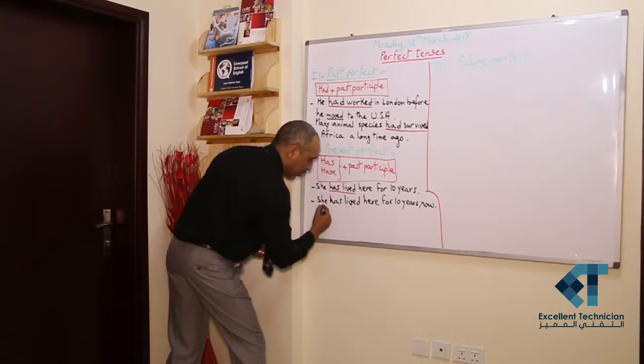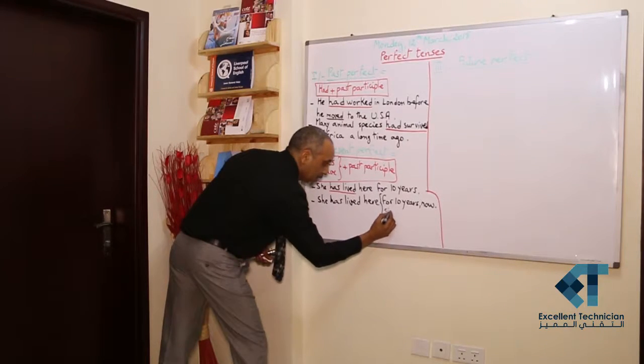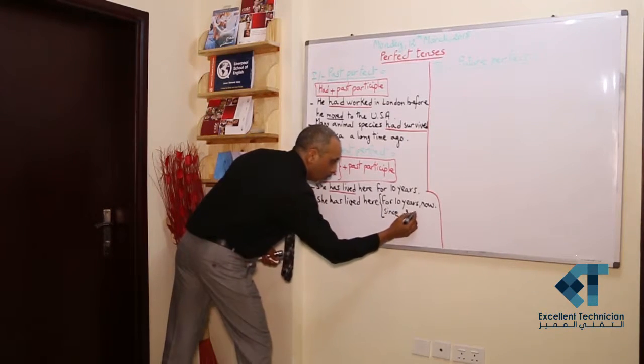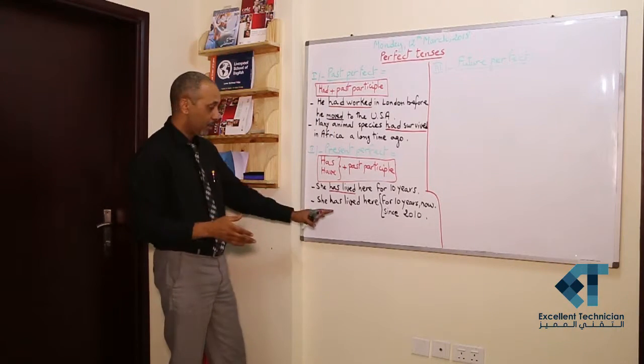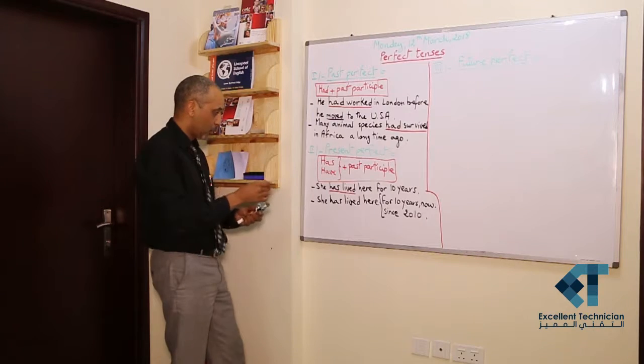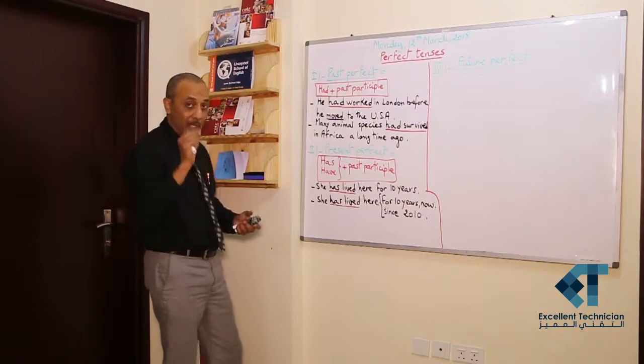Or I can say she has lived here since 2010. I have two possibilities having the same meaning, of course. The verb is has lived. It's the same verb, but the meaning is different.